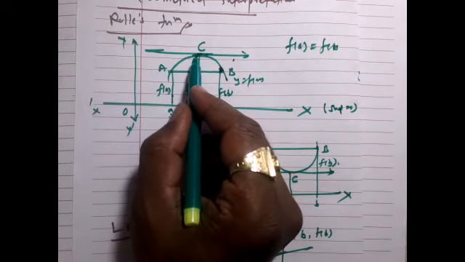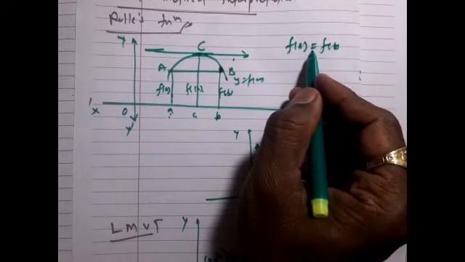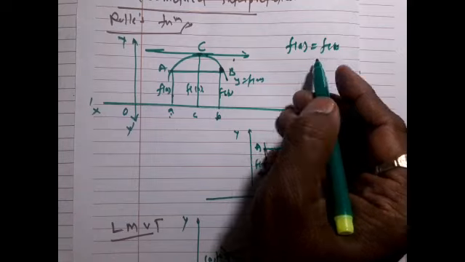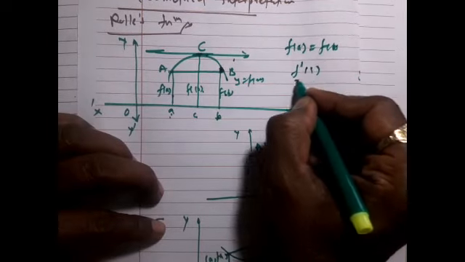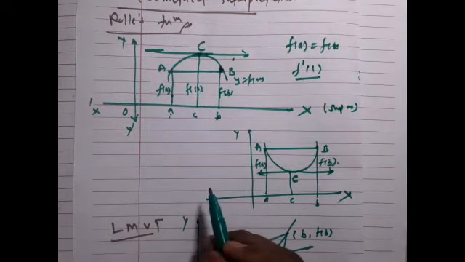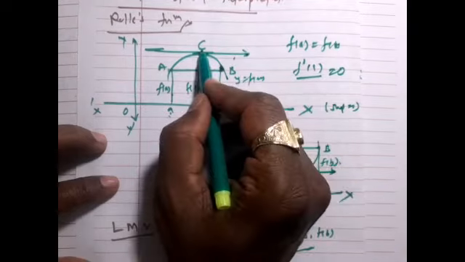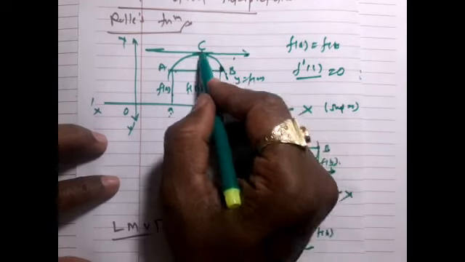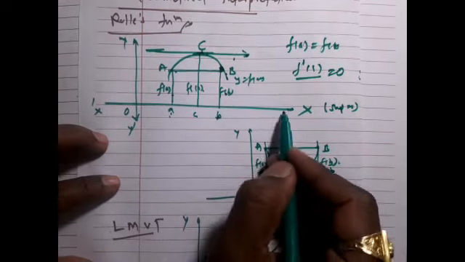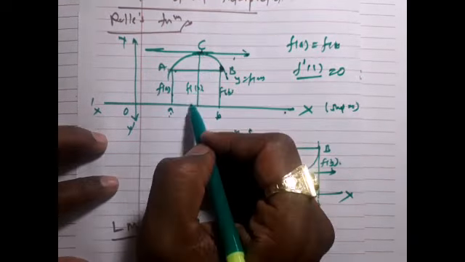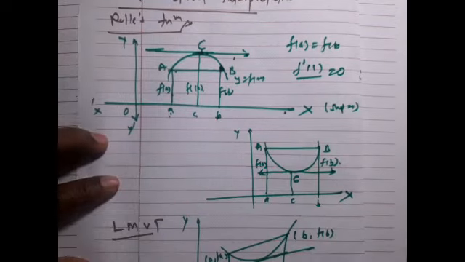And then f'(c) exists, c being a point on the curve. f'(c) is 0, and as you know, f'(c) is the slope of the curve at x is equal to c. Since f'(c) is equal to 0, the tangent at point C is parallel to chord AB, which is parallel to the x-axis. This is the geometric interpretation of Rolle's theorem.